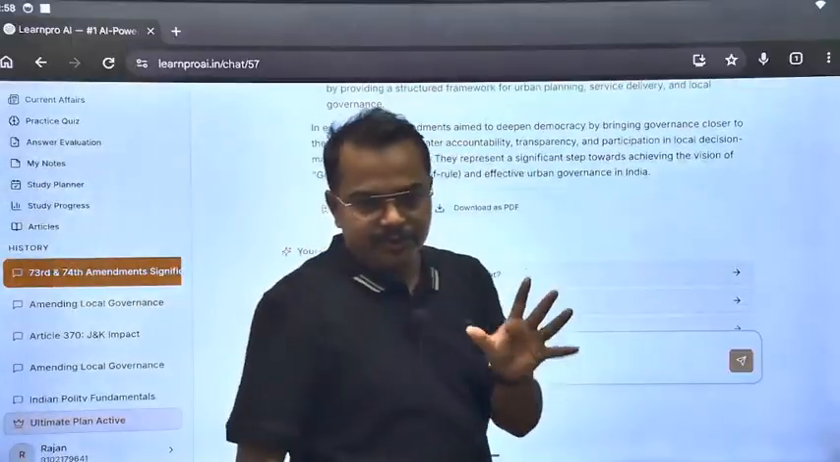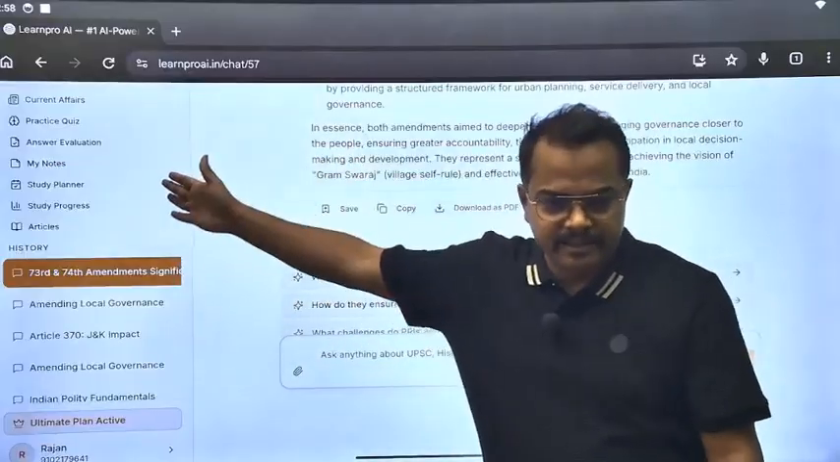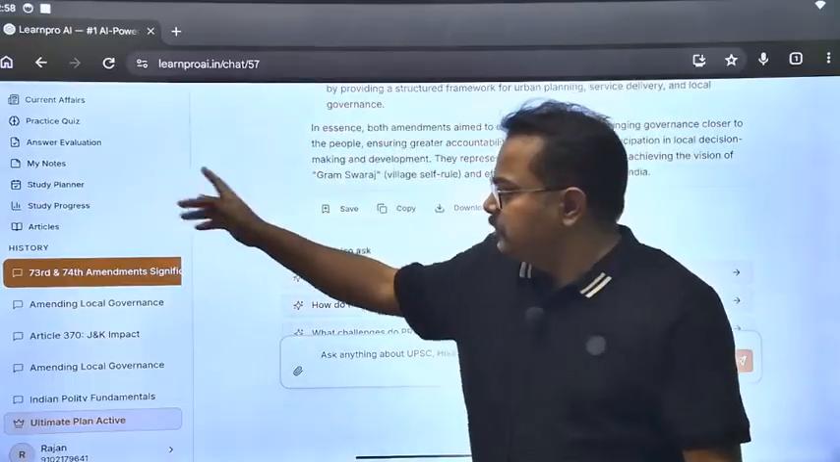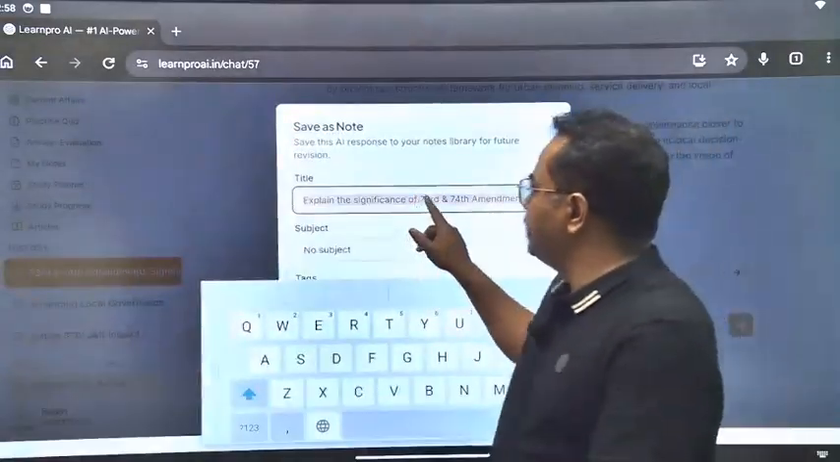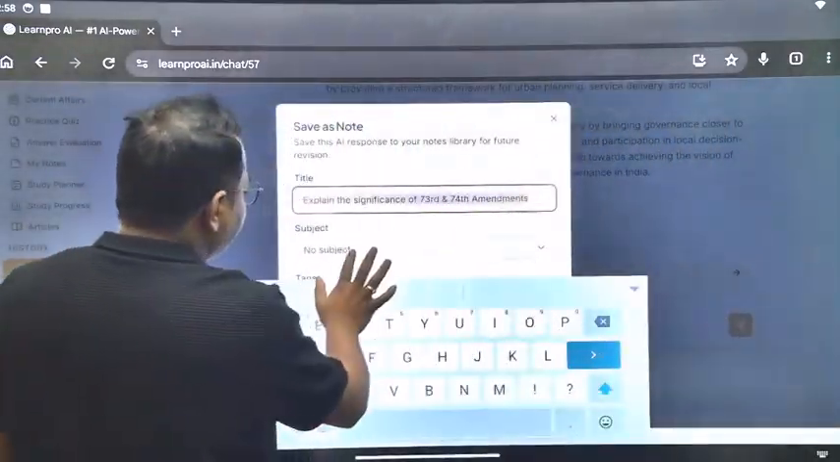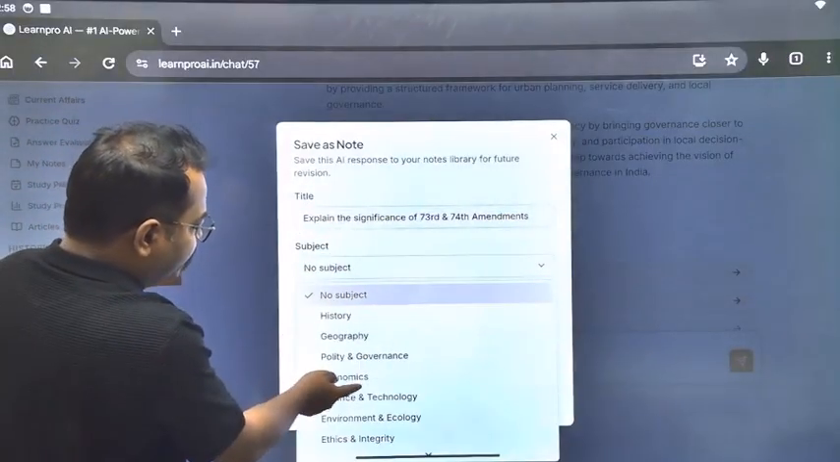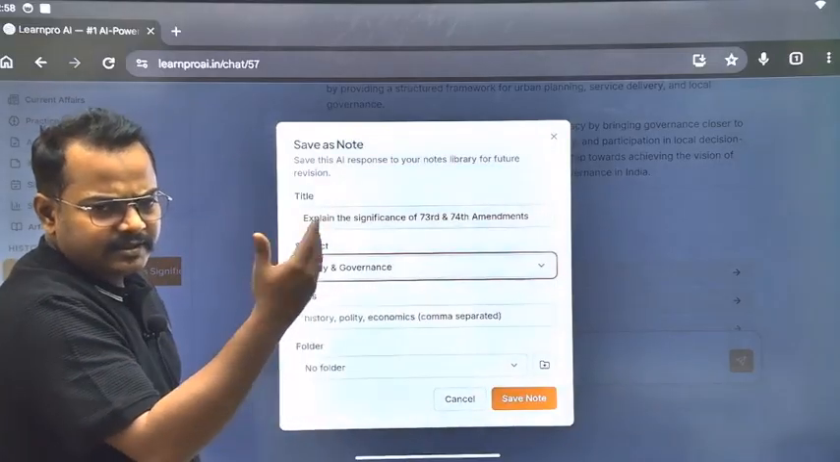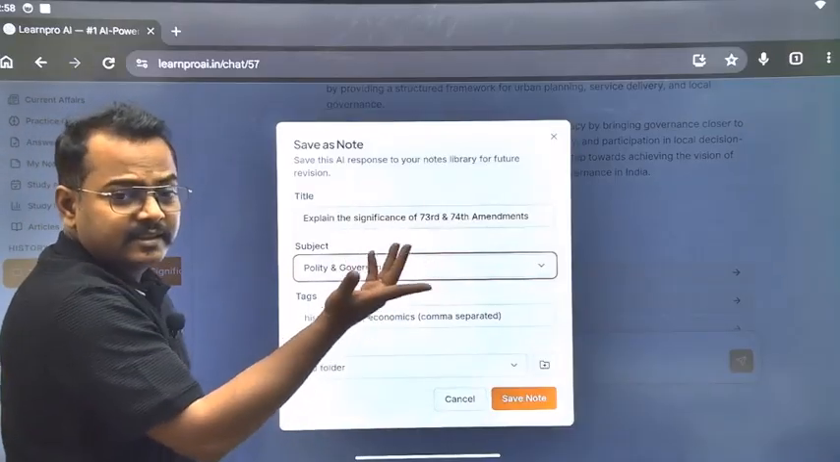Suppose this is useful for you, this is from environment and ecology and you want to save it, or suppose this is from polity, you want to save it. So there is an option, if you click here save, then what will happen, explain the significance. So this is the title and you can choose the subject. Suppose this is the subject polity and governance. Then you can place here some tags so that it will be easy to remember. Tags means amendments, Panchayati Raj, these are the tags.